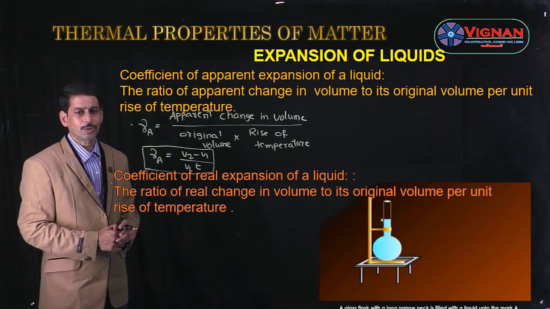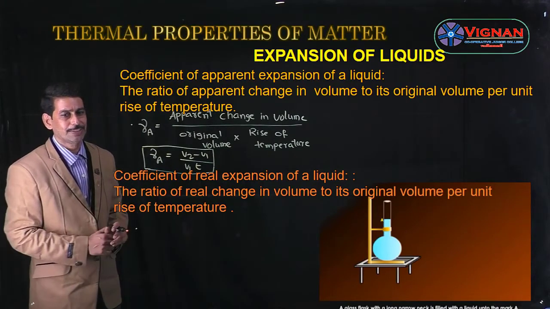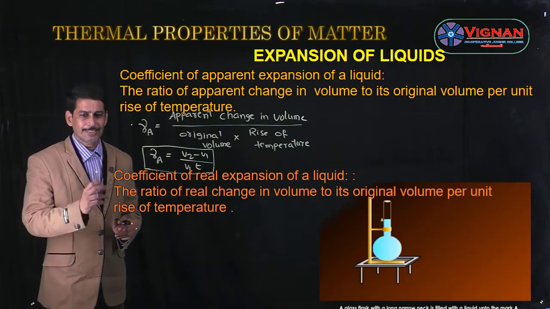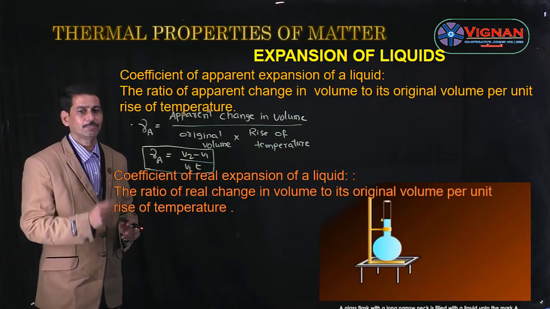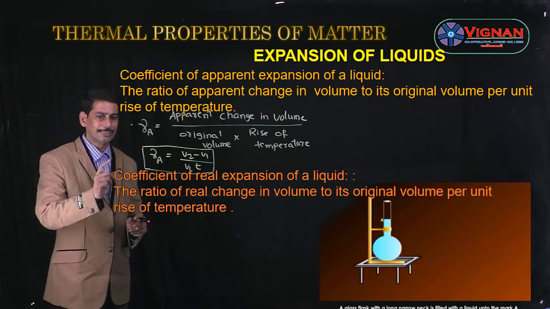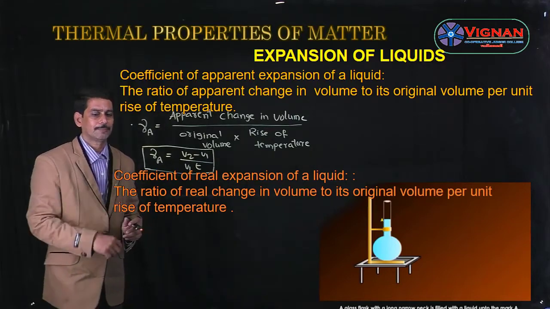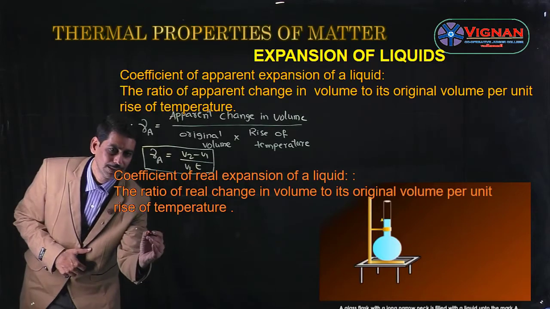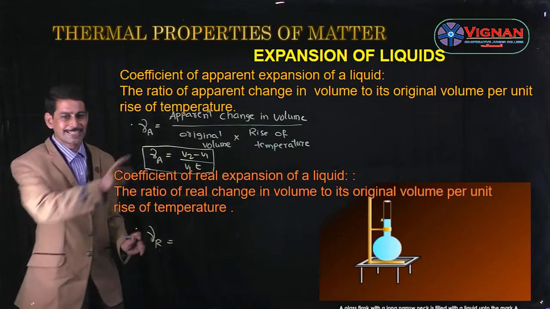Now let us see the coefficient of real expansion of a liquid. It is defined as the ratio of real increase in volume to its original volume per unit rise of temperature, and it is denoted by the letter gamma R. So R stands for real, whereas A stands for apparent.